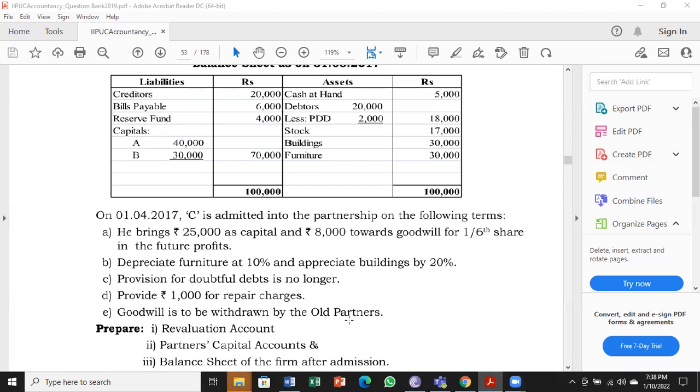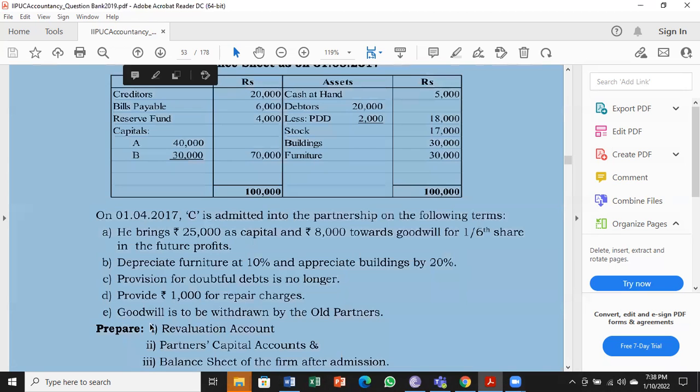So the different situation, I can say situation 2 because we have done situation 1 at present. For this, one extra entry than what we have done earlier. So all 4 problems we have done the same. One extra entry here for this adjustment. Remember carefully, goodwill is to be withdrawn by old partners. So whatever goodwill is given by C to A and B, we are crediting to them.